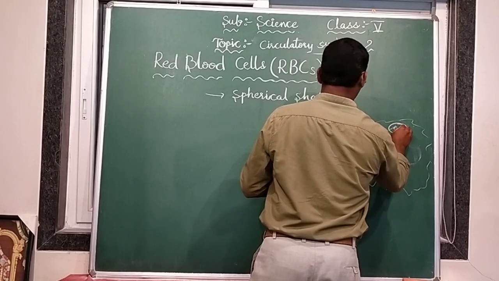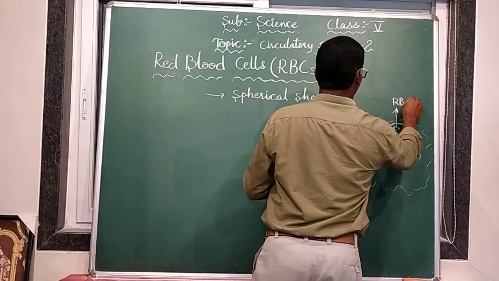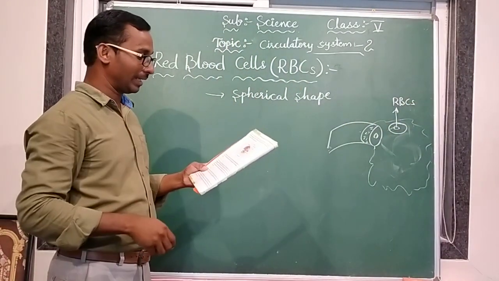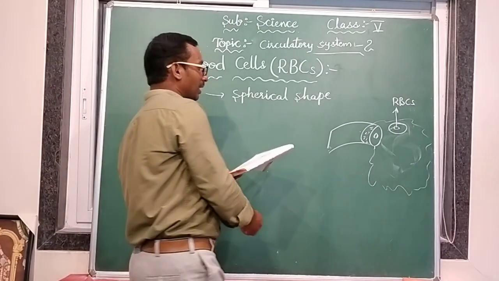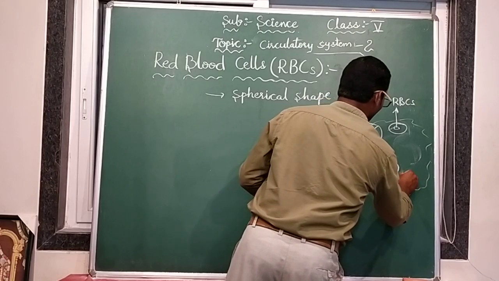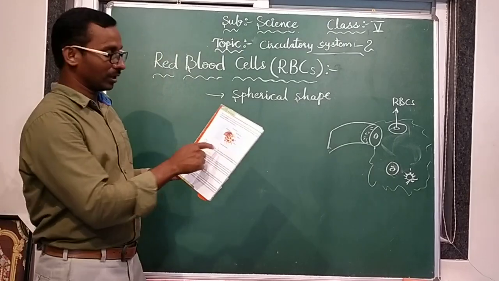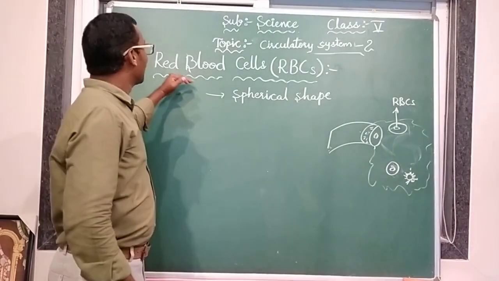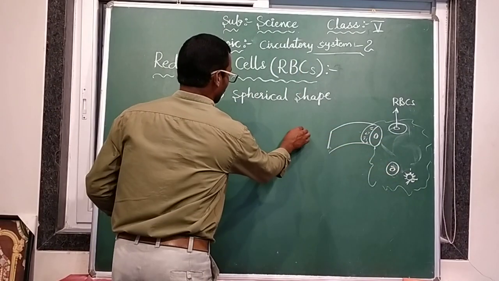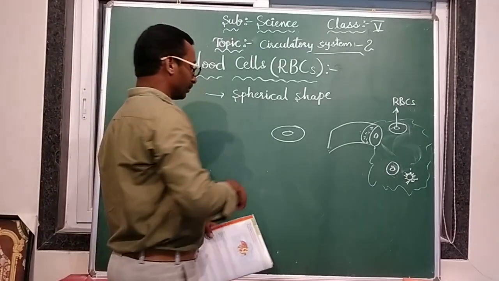And the RBCs are spherical, not round, oval shape. Some parts are round also. Red blood cells are in spherical shape, like this oval shape, like this. That is spherical shape. Clear? Yes. Next.